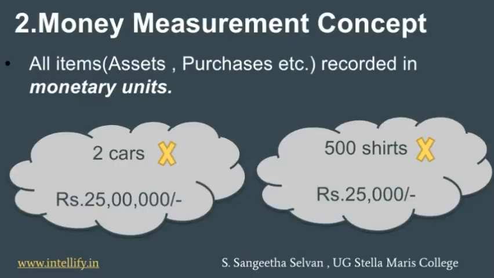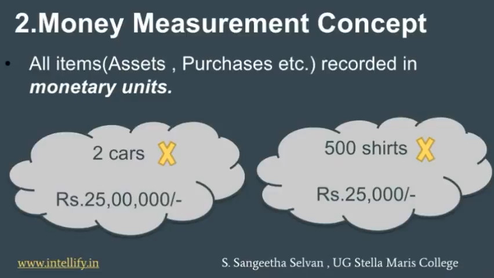As an owner, you may say that I have 2 cars, I have 3 bungalows, I have 4 lands, each 2 acres, etc. But in a balance sheet, you can't record saying land 4 acres, car 2 numbers, bungalow 2 numbers. No, you will record only its monetary value. So if you have 2 cars and if their value sums up to 25 lakhs, for example, you will record only 25 lakhs.